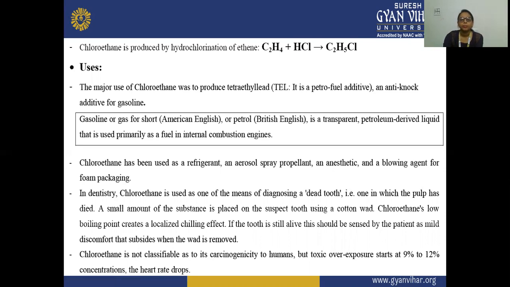Its uses: the major use of chloroethane was to produce tetraethyl lead, that is TEL. It is a petrol fuel additive, an anti-knock additive for gasoline.